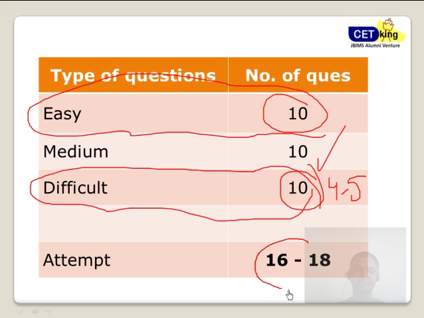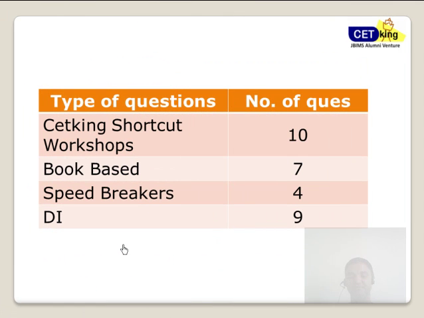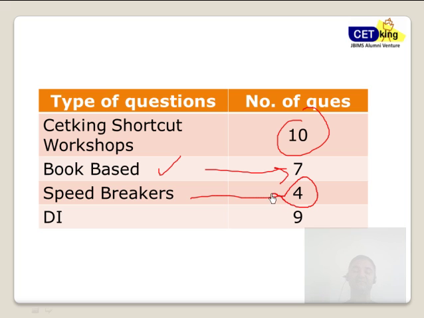So 16 to 18 correct answers, not attempts, but correct questions, should be 16 to 18 to get a good 99 plus percentile. Otherwise an attempt of around 20 is an ideal attempt in this kind of paper. Yep. So how the questions came from Cetking: there were 10 questions out of the Cetking shortcuts workshop, 7 questions based on books and formulas, and 4 questions which were there to break your speed. These are the questions which you should ideally have left. Fine. And 9 questions DI. So that's the overview.